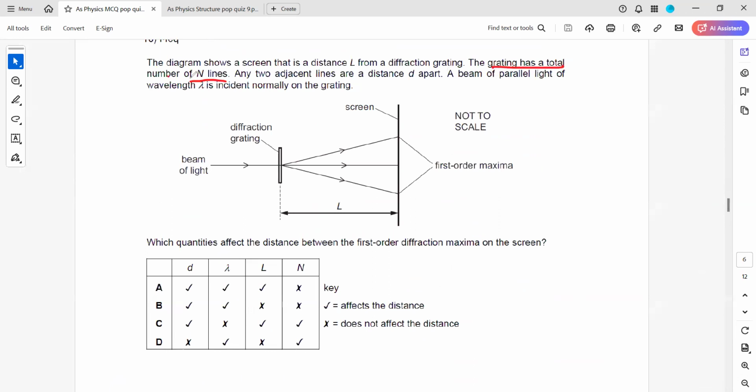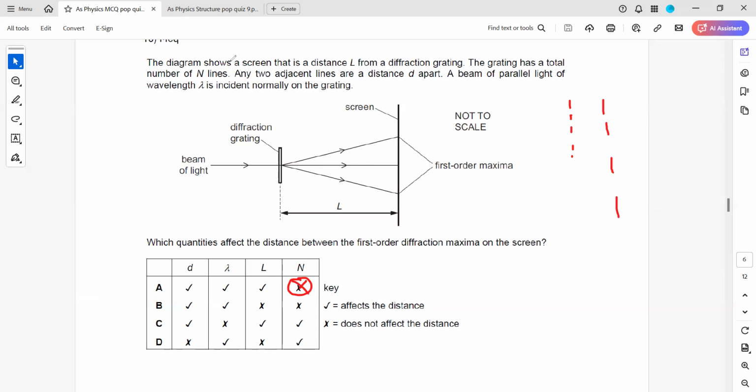The grating has a number of lines, n is the total number of lines on the grating. So in this one, they did not mention number of lines per millimeter. If the number of lines per millimeter changes, the gap will also change. If the gap changes, then the diffraction pattern will also change. That's why we did not select this here. We put a cross that this does not affect the spacing.